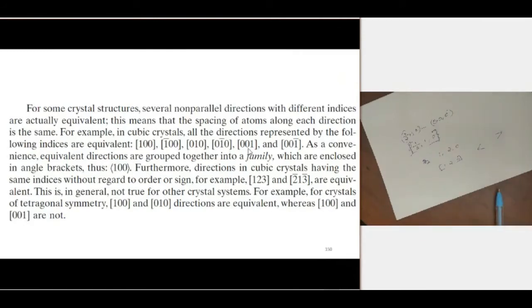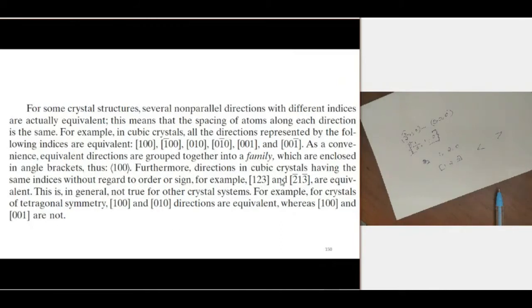Furthermore, the directions in a cubic crystal having the same indices, without regard to the order or sign, are equivalent. For example, 1 2 3 and 2 1 3 are equivalent in the case of a cubic crystal. That means if we interchange the index values, or if we change the sign of the indices, then the directions will be equivalent.